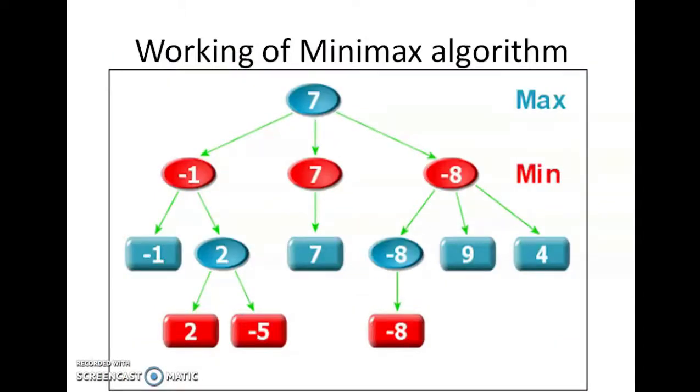In this picture, you can see the working of the minimax algorithm explained. Look at this node. This is a max level node, so it will pick up the maximum value out of its two children, and the maximum value here is 2. And this one is a min node, and it will pick up the minimum value of its two child nodes, and here it is -1.